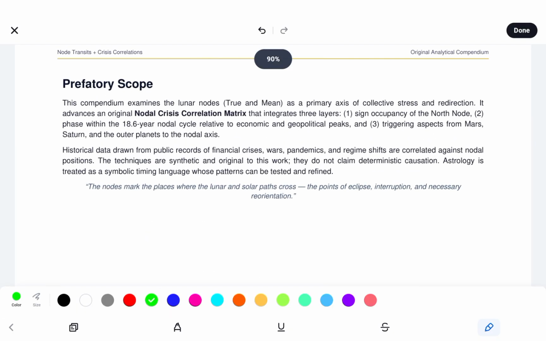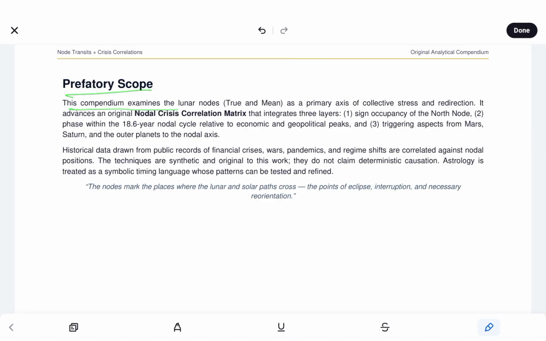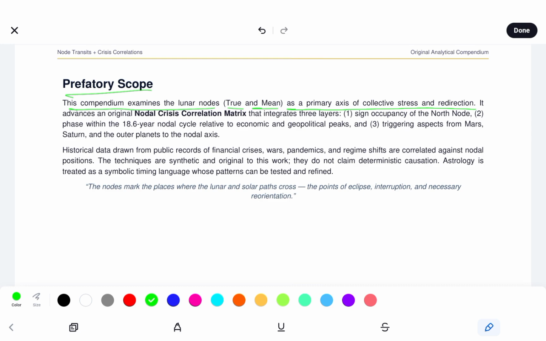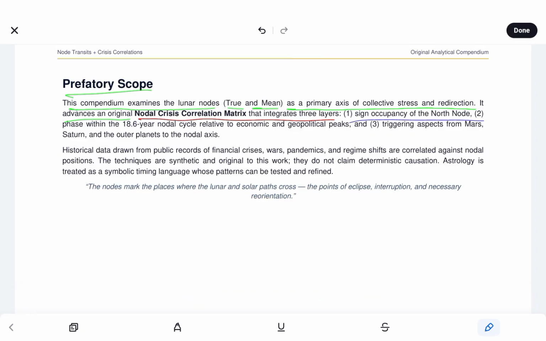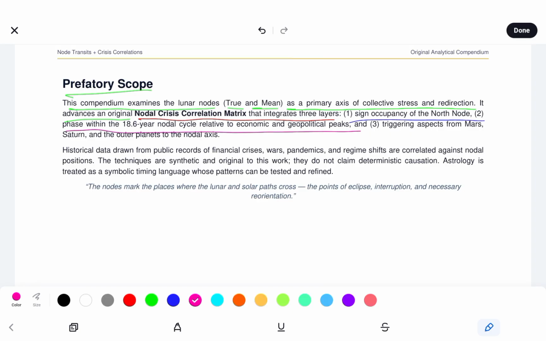So we have the prefatory scope. This compendium examines the lunar nodes, true and mean, as a primary axis of collective stress and redirection. It advances an original nodal crises correlation matrix that integrates 3 layers. First is sign occupancy of the north node, and phase within the 18.6-year nodal cycle, relative to economic and geopolitical peaks, and triggering aspects from Mars, Saturn, and the outer planets to the nodal axis. So historical data drawn from public records of financial crises, wars, pandemics, and regime shifts are correlated against nodal positions.